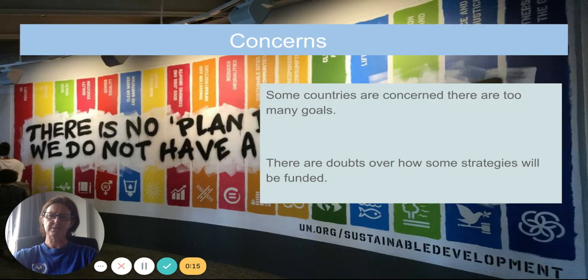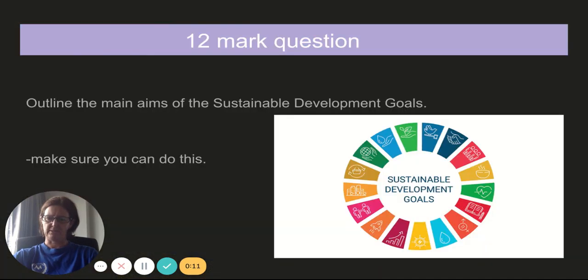Some countries say that there are too many goals and some doubt how they will be funded. What you should be able to do for a 12-mark question is outline the main aims of the Sustainable Development Goals.